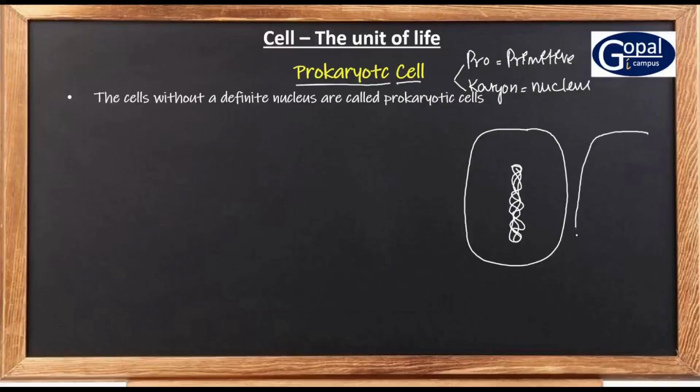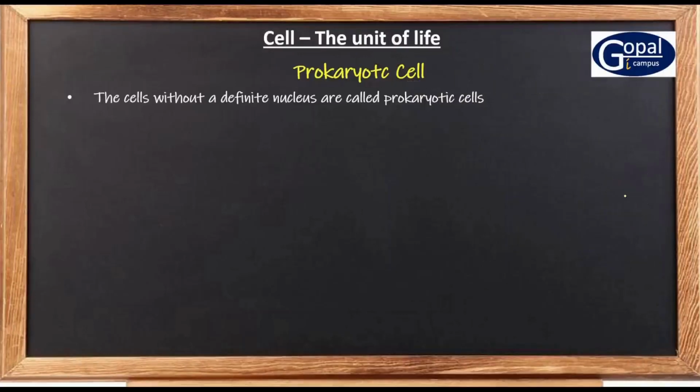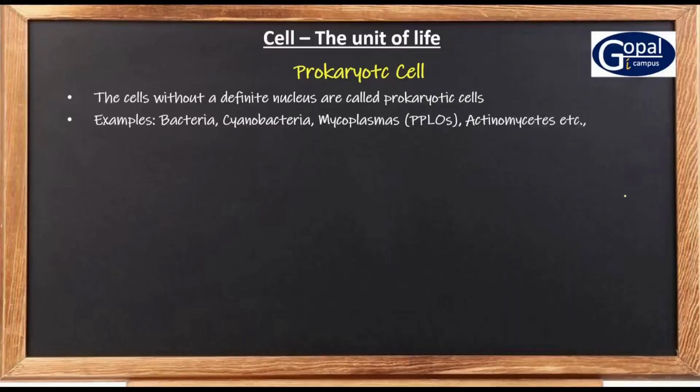But eukaryotic cells have a darkly stained spherical body in the middle of the cell, and in this darkly stained spherical body, you can find the genetic material. So this is in the eukaryotic cell. Prokaryotic cells are the cells which do not possess a definite nucleus, where the genetic material is not enclosed within the nuclear membrane. So what are the examples for prokaryotic cells?